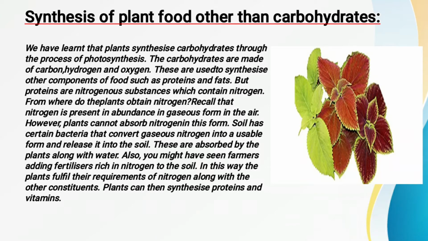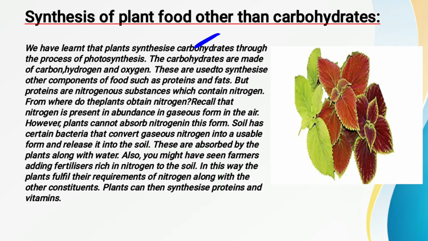So by using all these inorganic raw materials, the plants are able to prepare their own food. Since these plants are able to prepare their own food, they are called autotrophs, and the mode of nutrition is the autotrophic mode of nutrition. So by using all these raw materials, which nutrients are the plants able to synthesize? They are able to synthesize carbohydrates. But the question is, what are the other nutrients which the plants are able to synthesize other than carbohydrates? So yes, the plants are able to synthesize proteins, vitamins, etc.